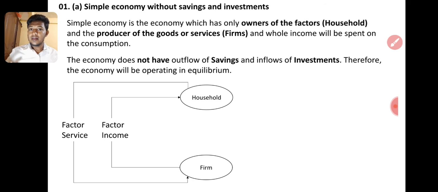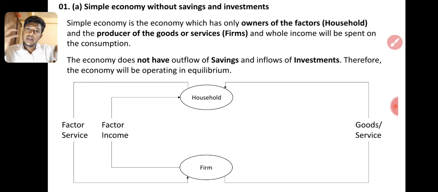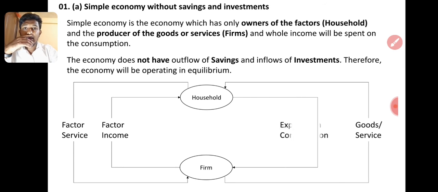Taking it as the simple meaning, right? So factor income will be there. The factor services, with the land, the building, the labor, the raw materials given by the household to the firm, will be used to produce the goods and services that will be consumed by the household. Then they will have the expense on consumption. It will be income to the firm and expense to the household.